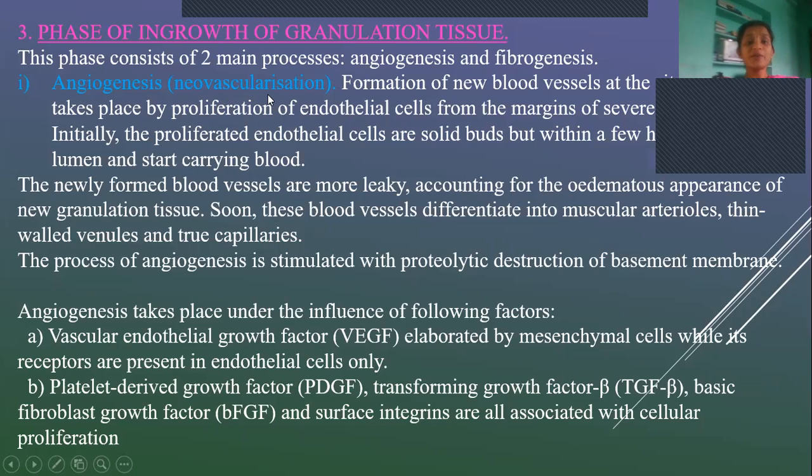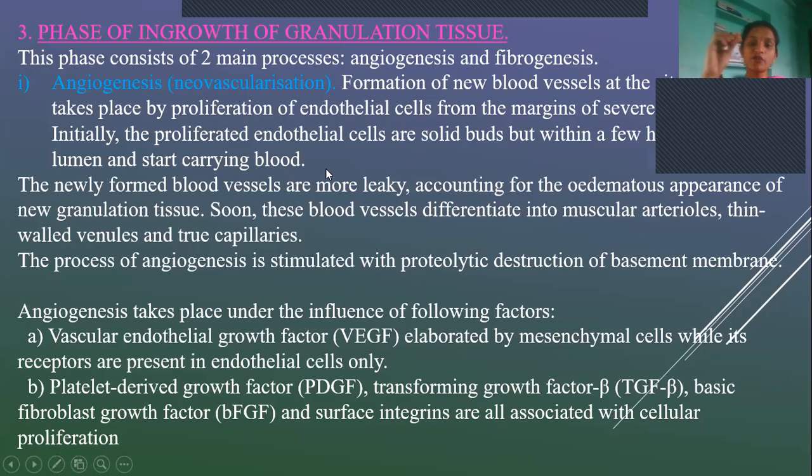Formation of new blood vessels at the site of injury takes place by proliferation of endothelial cells from the margins of the damaged tissue, the endothelial lining of the blood vessels. When it undergoes proliferation, it forms new blood vessels. Initially it forms solid buds within a few hours, and then the lumen starts carrying blood.